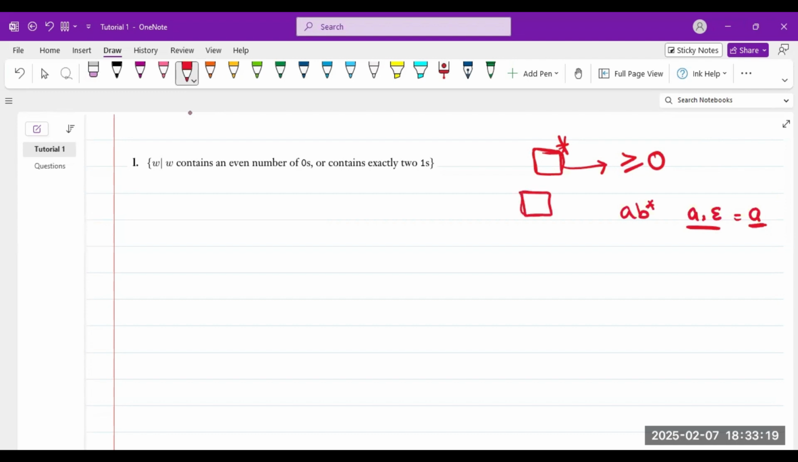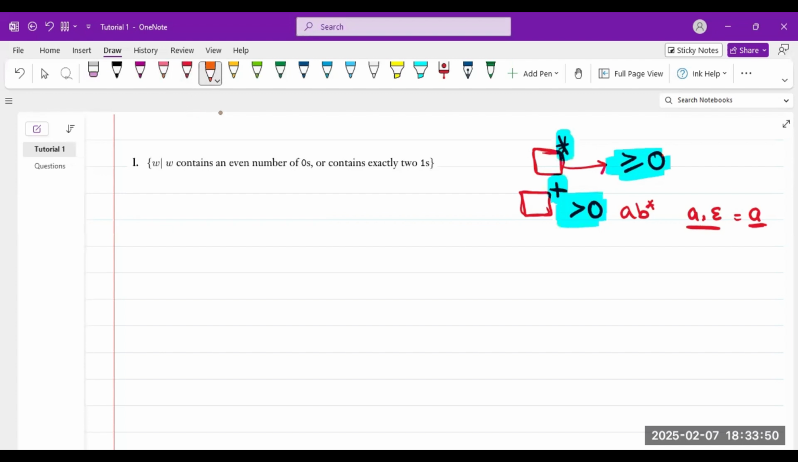But if you have a box and it says plus, this means it comes 1 or more times. It cannot be 0. This thing in the box has to come at least once, but it can come more than that. It's basically just these signs. If you just remember these two signs, greater than or equal to 0 and greater than 0, then you will be good to go. Is that clear?